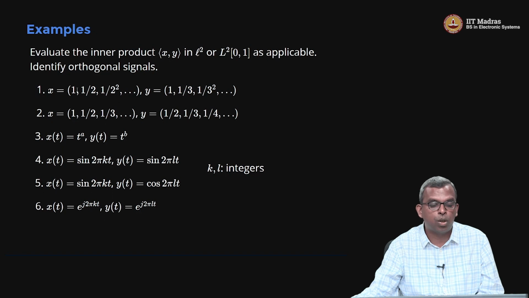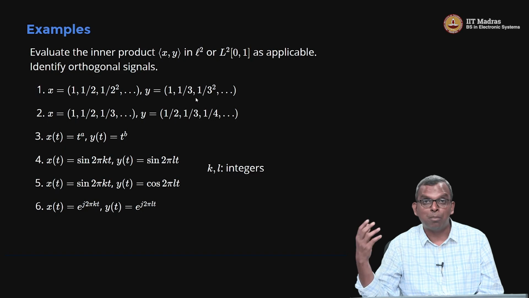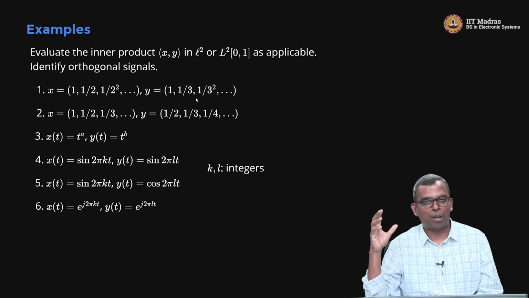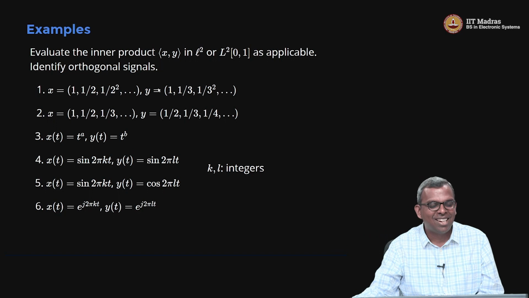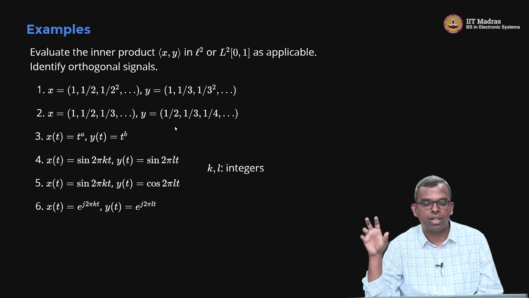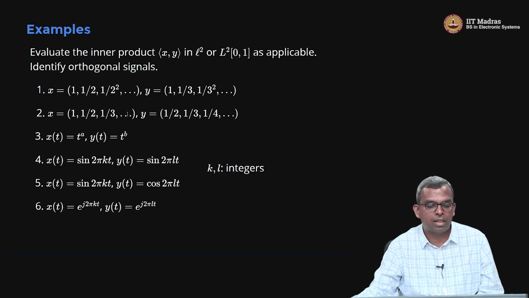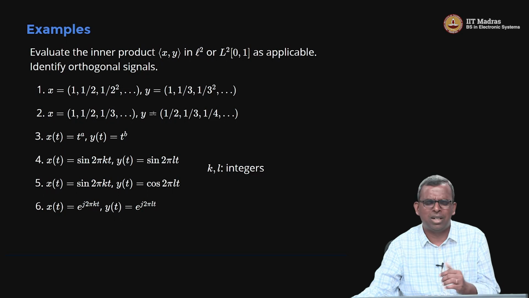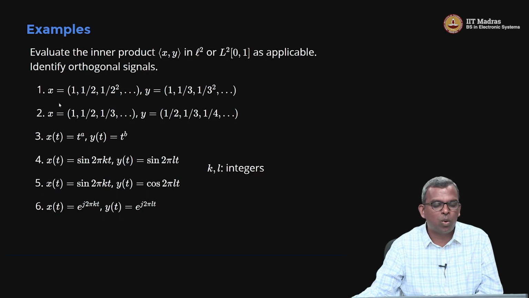So for instance, if you want to do inner product here, it's all real sequences. You have to multiply and then you have to sum the series, right? So you have to remember your math 1 series summation. The first case will correspond to a geometric series. The second case will actually not be a geometric series, but you can use partial fraction sort of ideas to do the summation here. Maybe you know how to do it. It's not so important. But 1 and 2 I won't highlight too much. Just try it out.